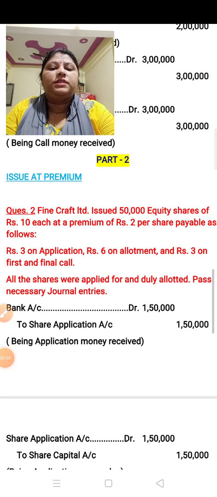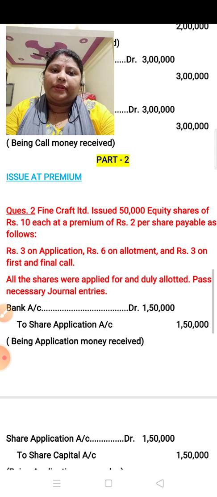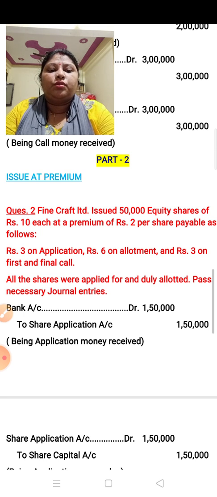Children, this is part 2 of chapter number 6, Accounting for Share Capital. In the previous part, we have covered the topic issue at par. Now, today we will do issue at premium. So, let us do the question.